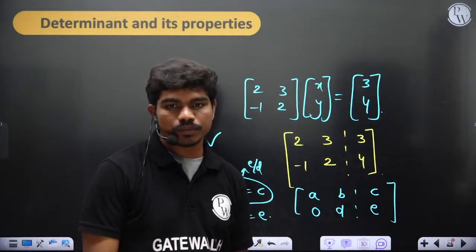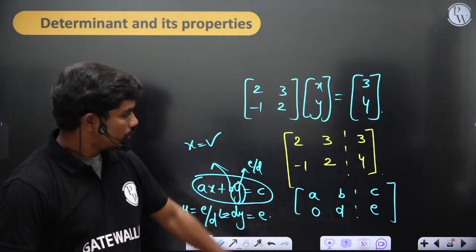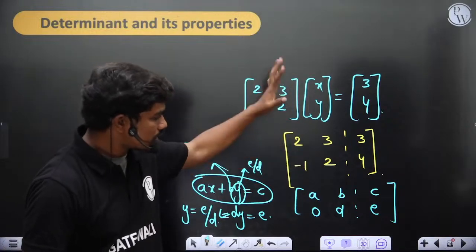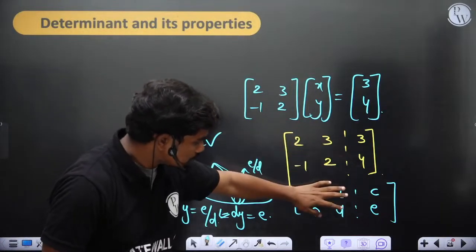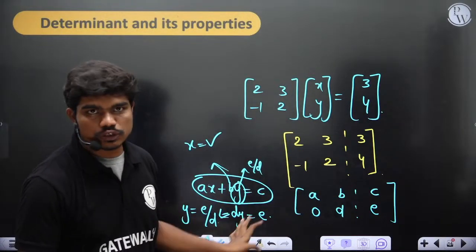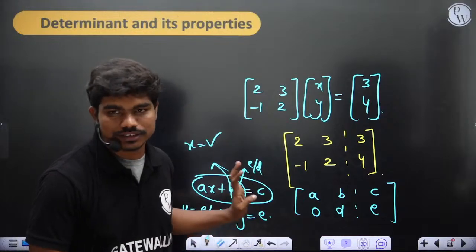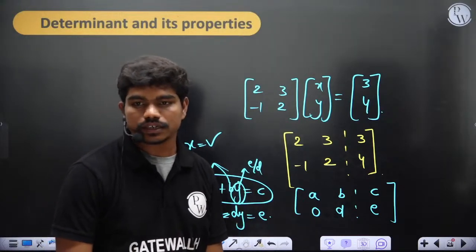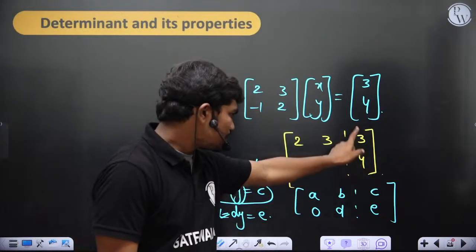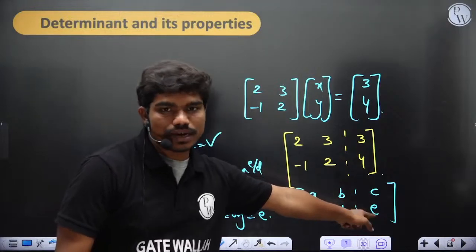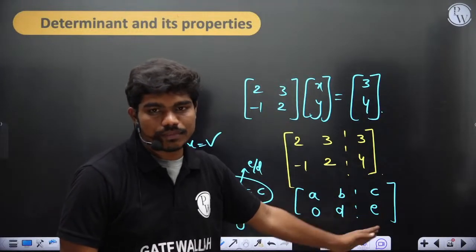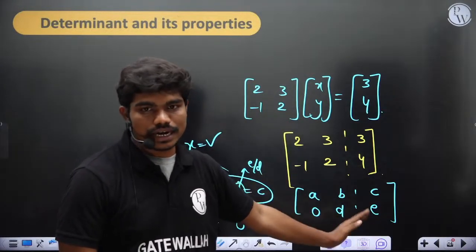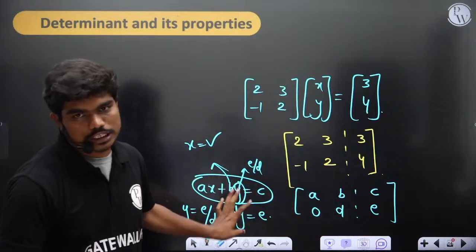Yes or no? Did you understand what I'm telling you? If, by using some technique, it doesn't matter what it is, you can convert this matrix into this form, it's always easy for you to solve the system. Correct? Will you agree? These elements will also change, but let's say you have some numbers here. So C, E, A, B, D, all these are numbers. Then ultimately it's very easy for you to solve the systems.